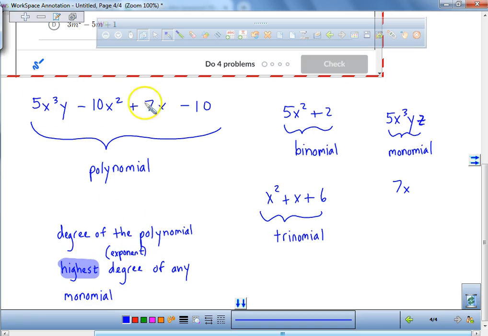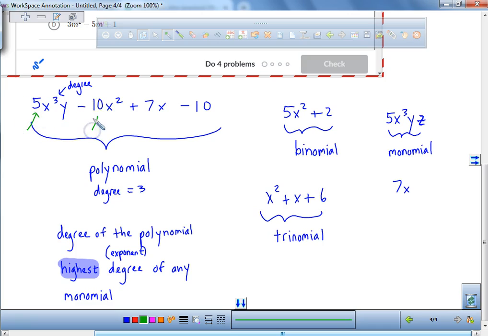So which is the highest power? Cubed, right? So this is what's called a degree of 3. So this polynomial, if I say what's the degree of this polynomial, you would say the degree is equal to 3.